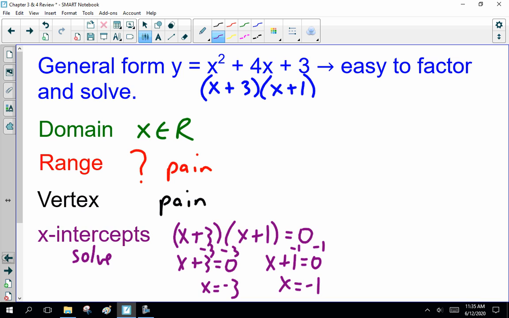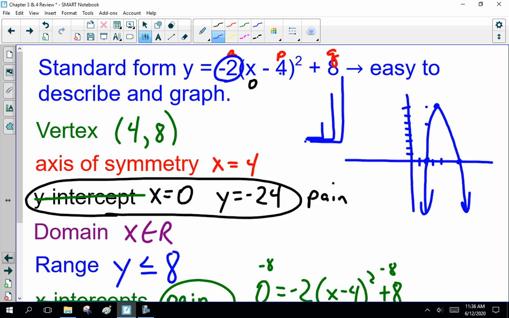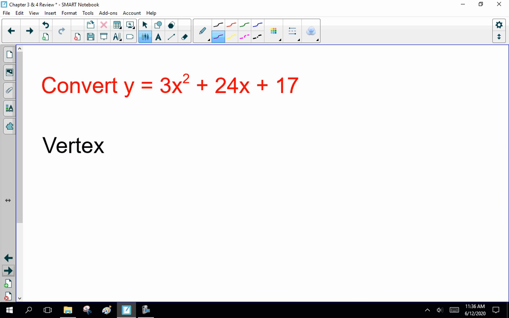Hi guys. Going from general form to standard form is something I want you to be able to do, so you can graph it and find the vertex. So how would you do that? Well, y equals 3x squared plus 24x plus 17. How would I convert this? It's a lot like completing the square.